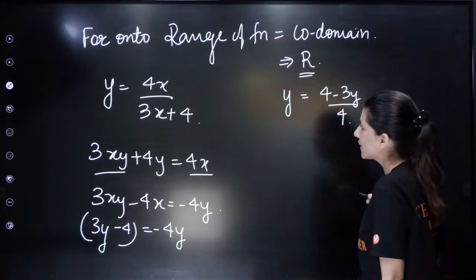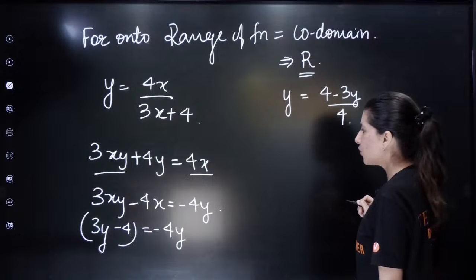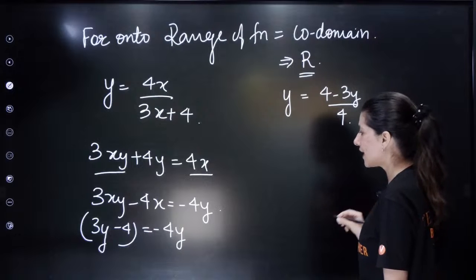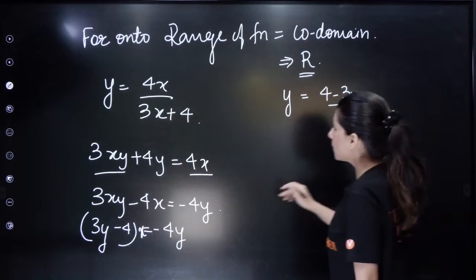Did I do something wrong? 3xy plus 4y is equal to 4x. 3xy minus 4x is equal to minus 4y. If I take x common from here, so x will be equal to, oops, yes.